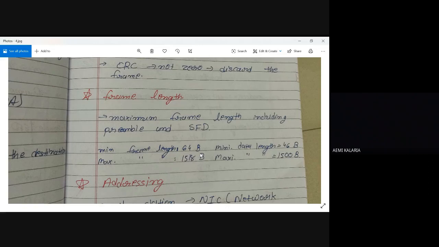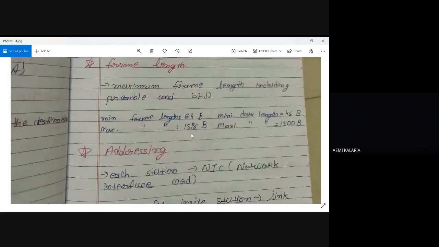After adding destination address, source address, type, preamble, SFD, and CRC, the maximum size of the packet should be 1518. Similarly, with the minimum data of 46 bytes, after adding all the stuff, it should be minimum 64 bytes.